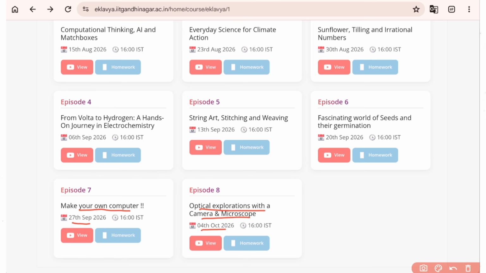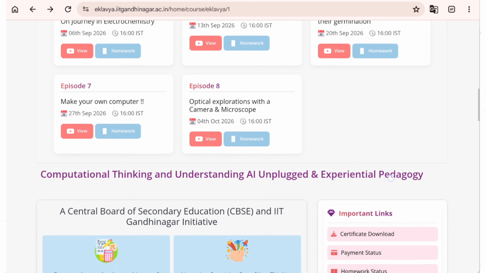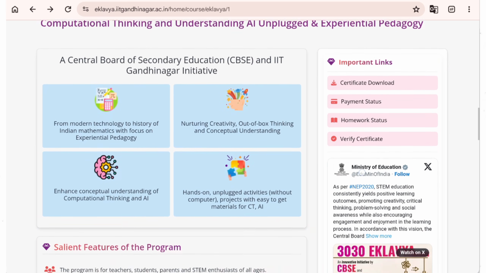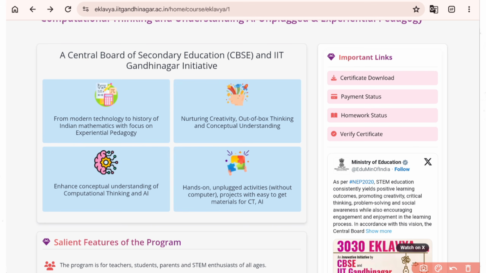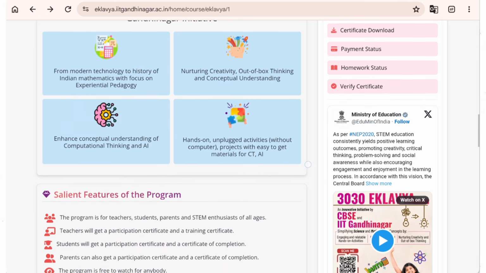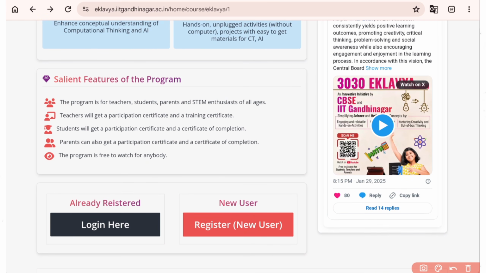So this series will start on 15th August and the last is on 4th October. And you need to complete all the homework, then only you are going to get the certificate. So here it's again mentioned the benefits, that it's a CBSE and IIT Gandhinagar initiative. Then the salient feature, that this program is for all teachers, students, parents and STEM enthusiasts of all ages. Teachers will get a participation certificate and training certificate.